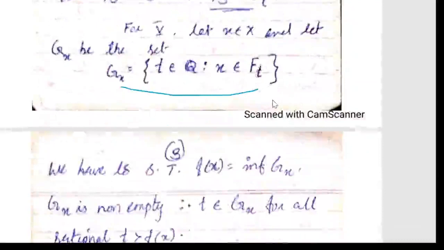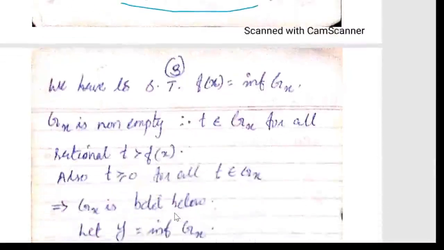Now we want to prove that f(x) is equal to the infimum of this G(x). So first, G(x) is non-empty, since t belongs to G(x) for all rational t greater than f(x).